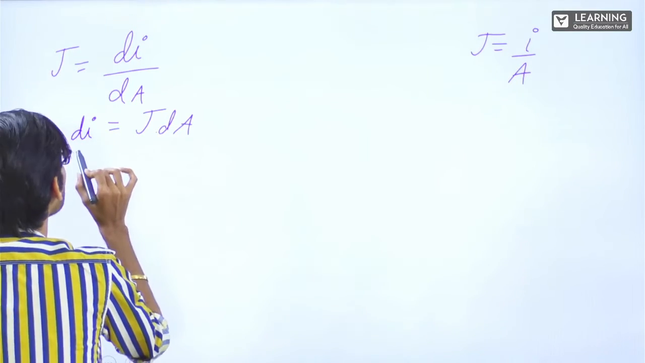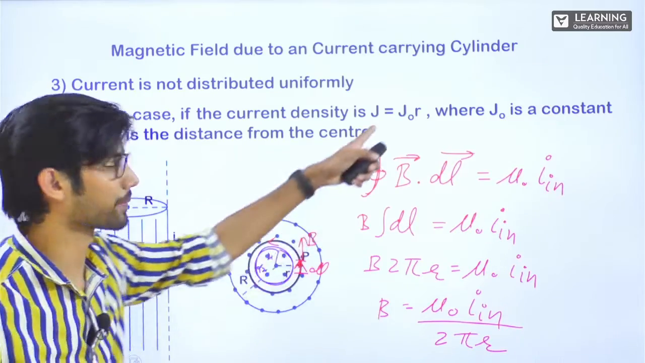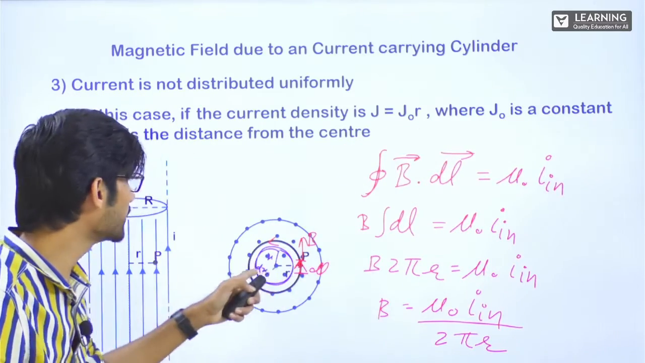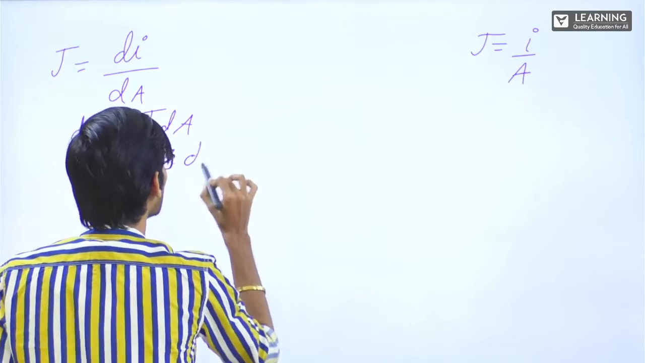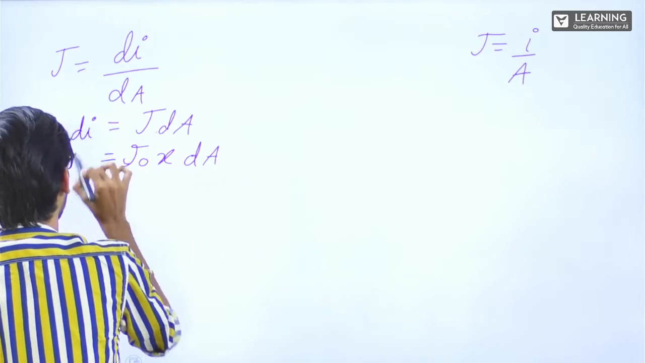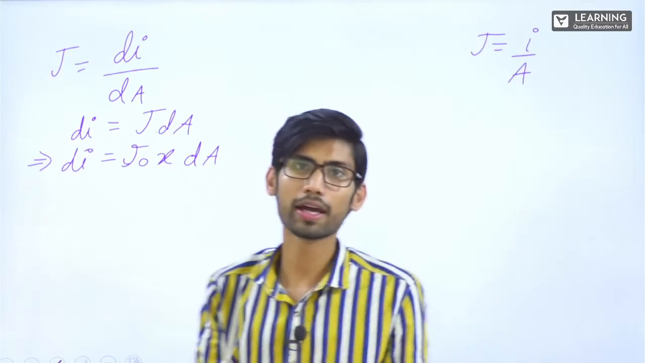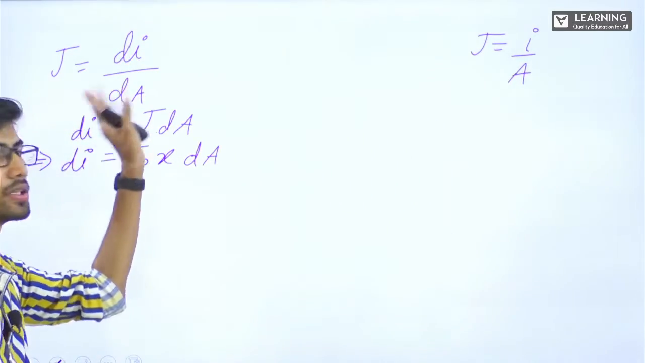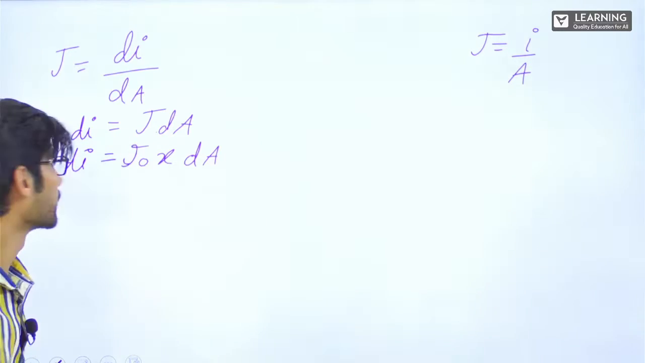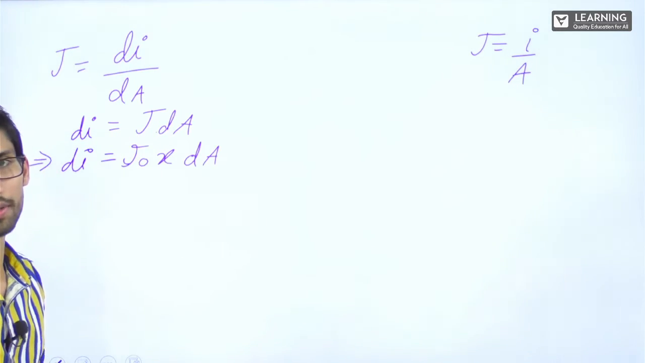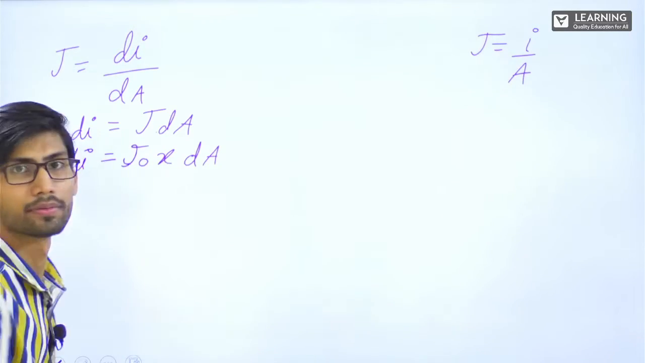Correct? From here, J is J naught into r. r is the distance from the center. Here, distance from the center is x. So J naught into x into dA. Yes or no? For small current, I have considered current is constant in this cross section dA. From there, I got di is equal to J into dA. From here, di is equal to J naught x dA. Right? From here, now what is dA?